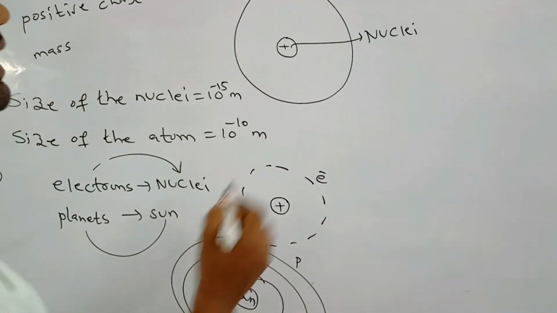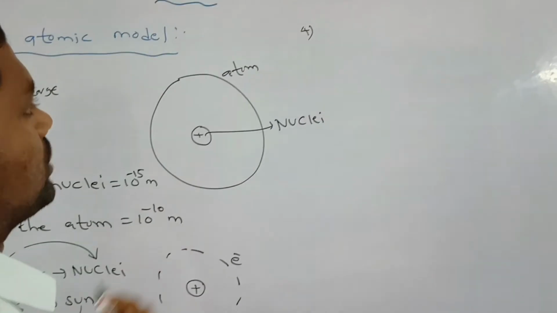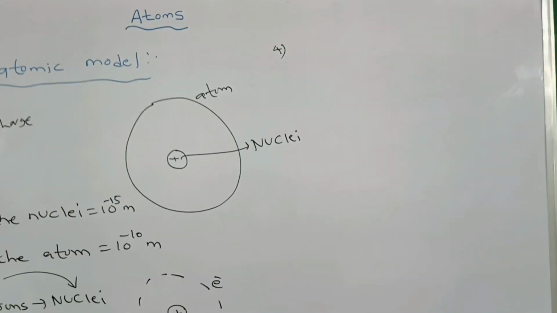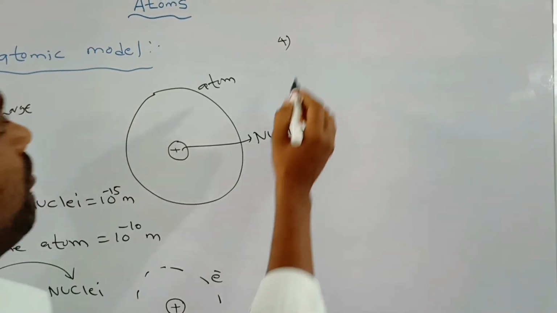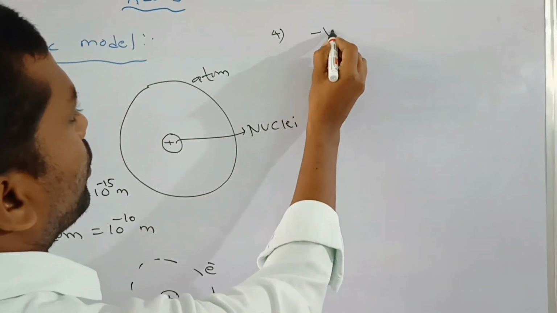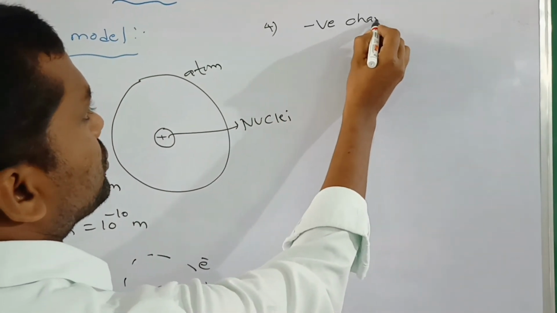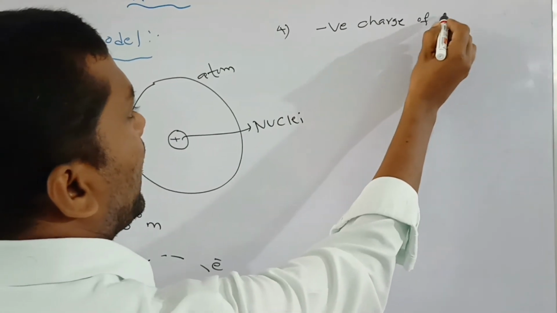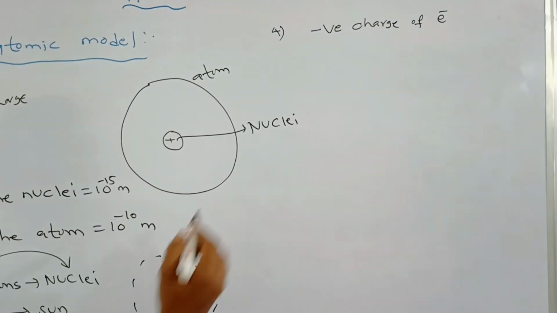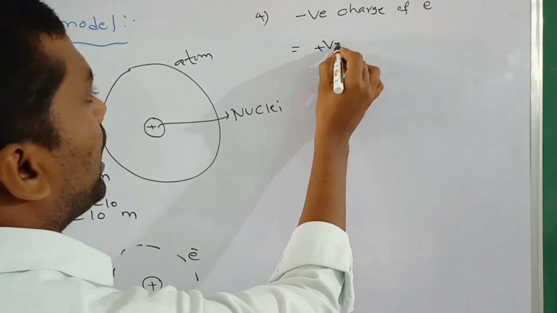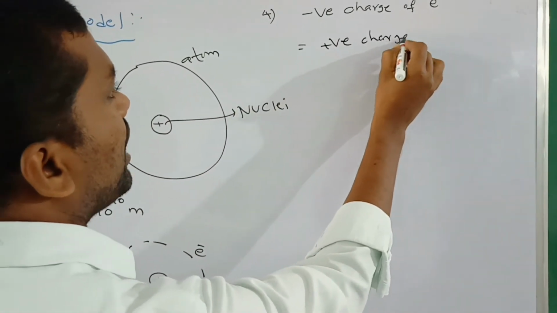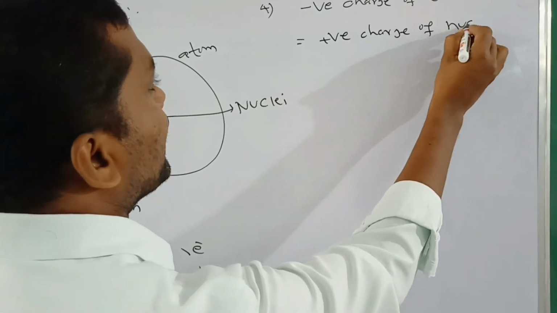Next, the fourth postulate of the Rutherford atomic model. Now we take the total negative charge. The total negative charge of the revolving electrons is equal to the total positive charge of the nuclei.